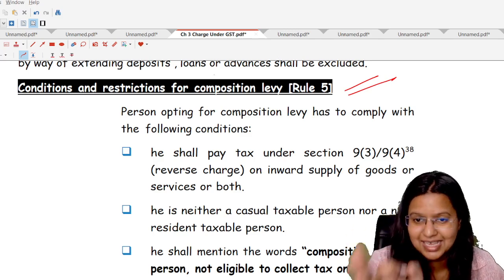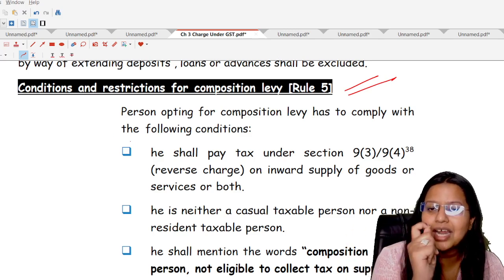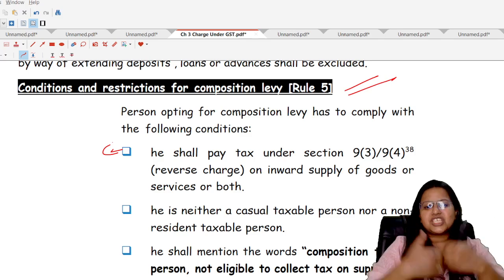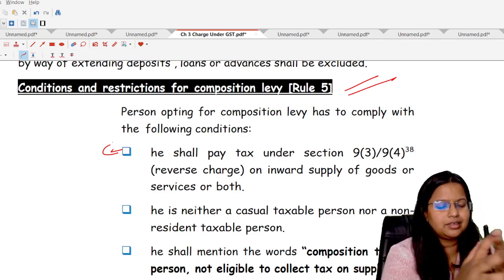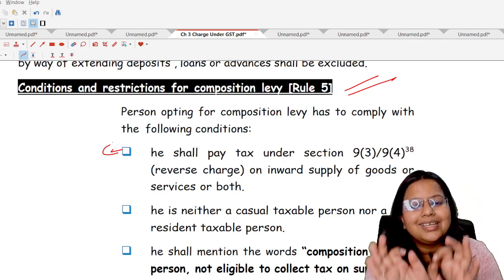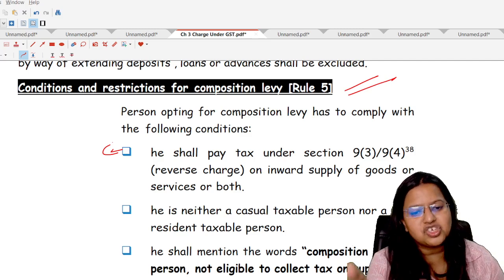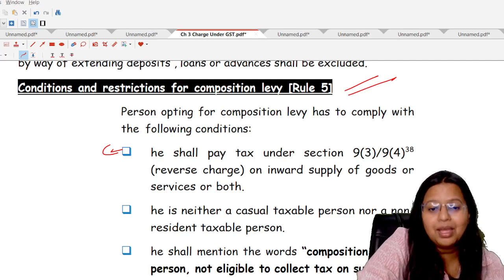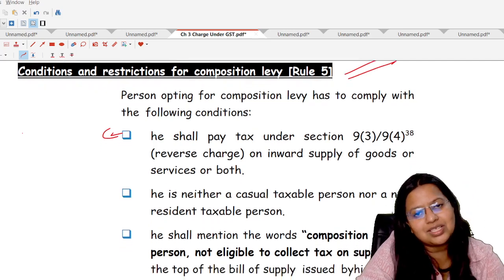The answer is yes. If a person has registered under the composition scheme, in the case of purchasing anything or taking any services, they are totally allowed to pay the tax under the RCM, that is under Section 9 subsection 3 or 9 subsection 4.